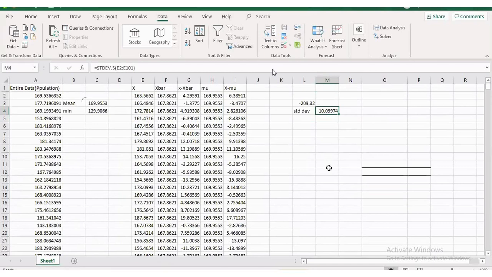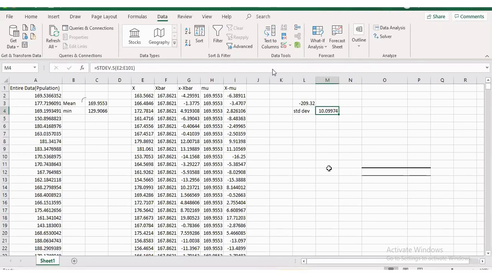10.09. What is the meaning of the 10.09? On an average, my data is deviating 10 units from the center. Let me repeat what I said.